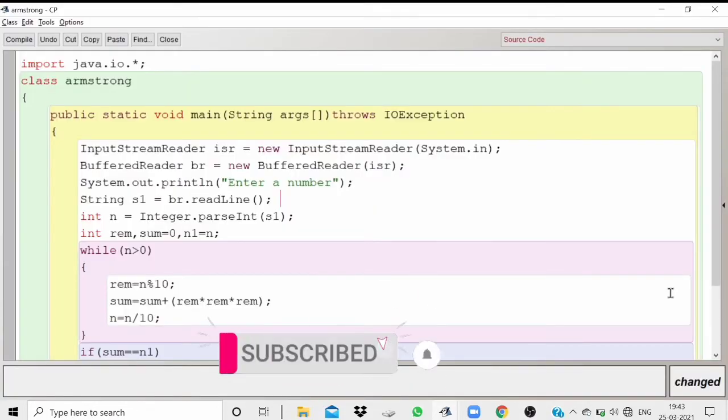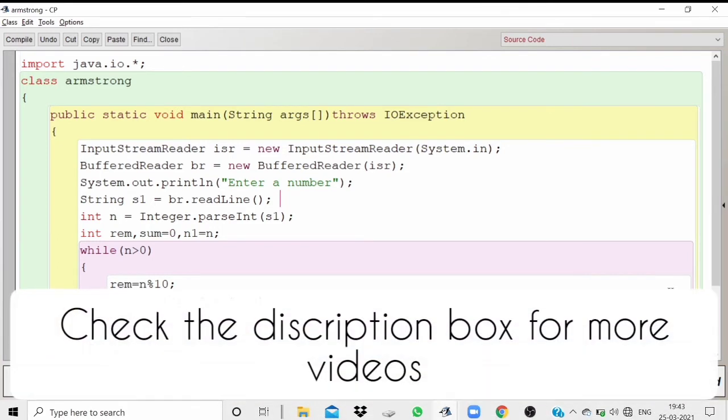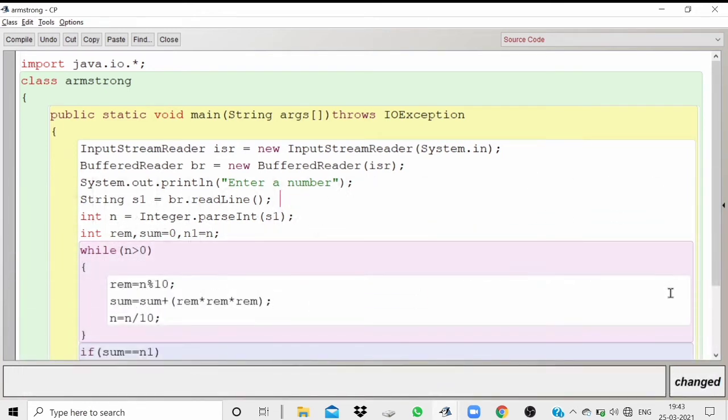In this video, we'll be discussing variable description box and comments in a program. Wait a minute, is it necessary to write comments and a variable description box for a program? Yeah, it is necessary. Because if you write some long programs, we may forget the use of a particular variable or a particular line.